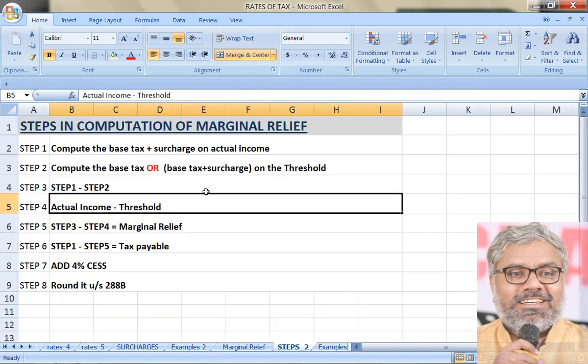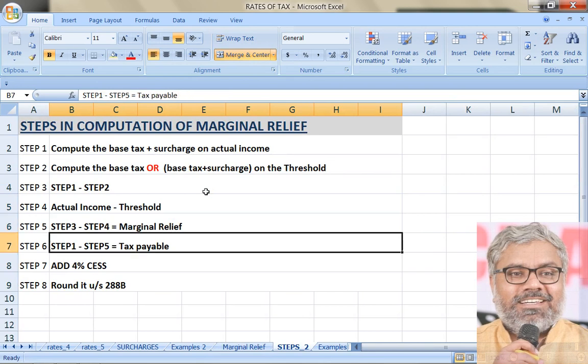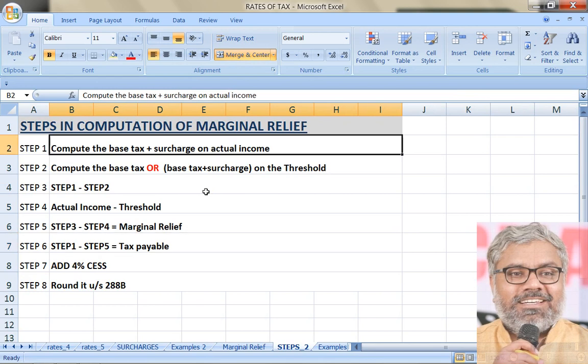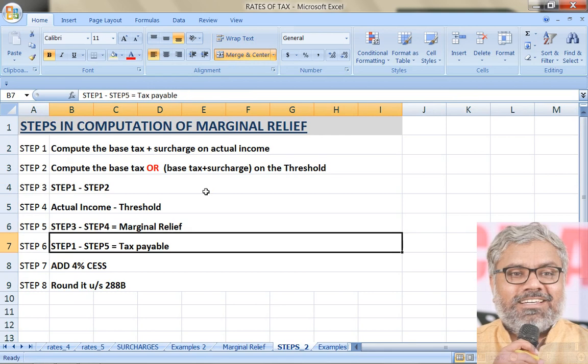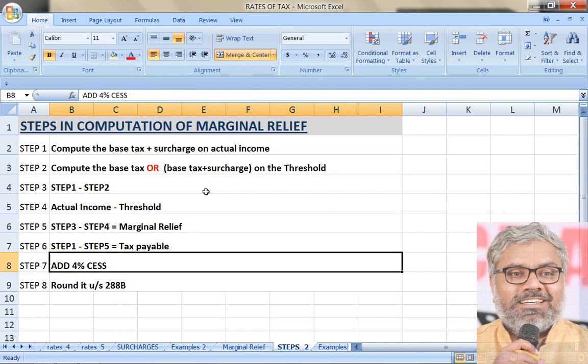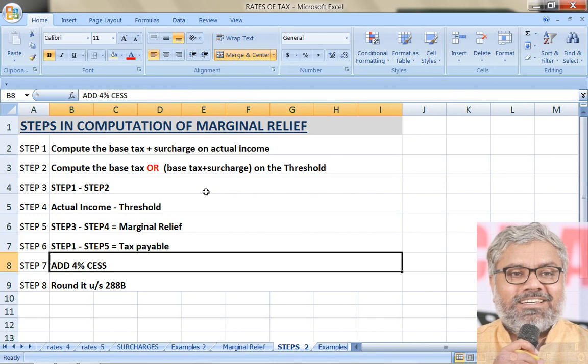We are just doing stepwise. Here it is directly done as a formula. Here we are doing stepwise. Whichever is convenient to you, you can do that. More practice you do, quickly you can do the computation of marginal relief, nothing but step 3 minus step 4. Once you have marginal relief, what will be the tax payable? Step 1, which is reality, which is original tax payable, minus relief that is given under step 5. So step 1 minus step 5 gives us the tax payable plus 4% cess to be added. After that, of course, we have to round it if required under 288B. 4% as cess is automatic, always to be added.